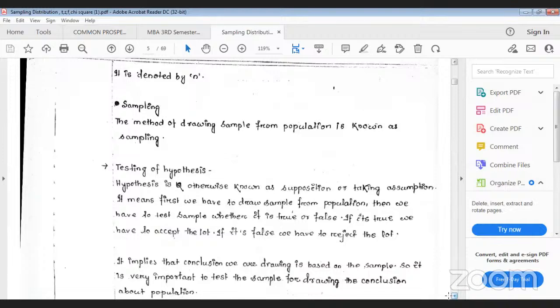That's why it is very important what should be your sample unit, and which test you will apply.